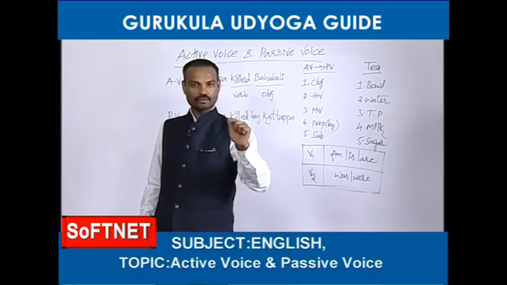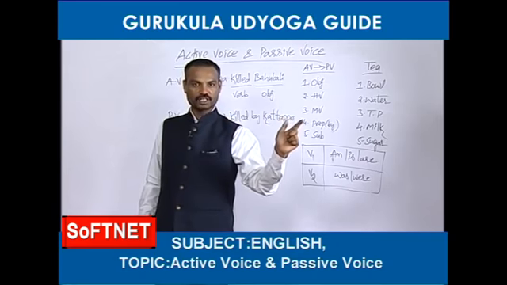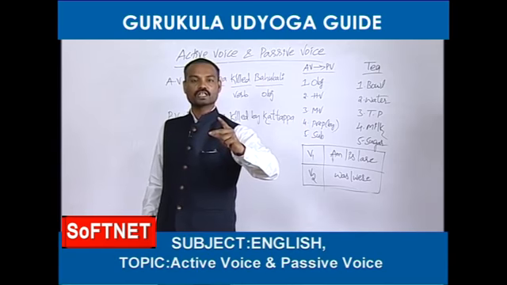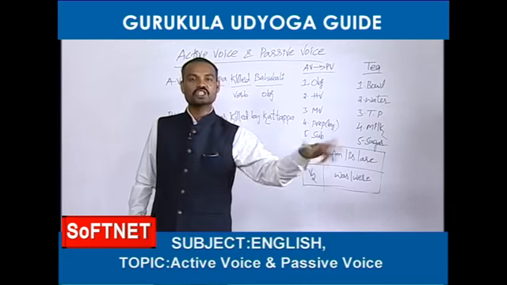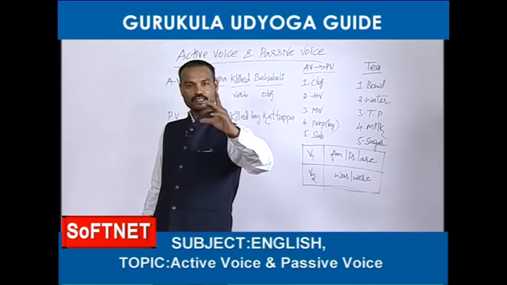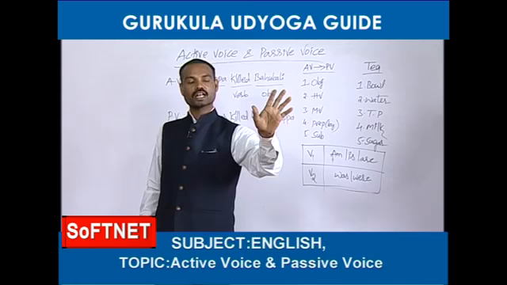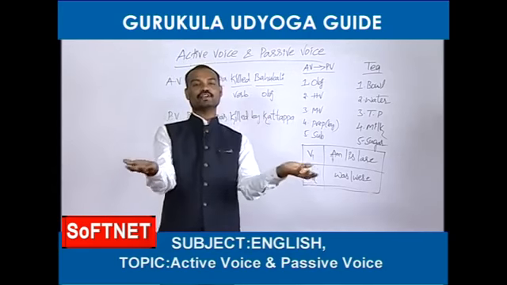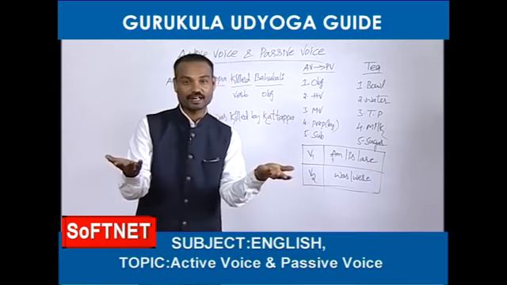In the first tense, the fourth one cannot be changed, that is present perfect continuous tense. In the second, the last one, that is called past perfect continuous tense. This one also cannot be changed into passive. In future, what is the last one? Future perfect continuous tense. Even this one also cannot be changed into passive voice. So 3 tenses have become very easy, friends. You can easily remember what is there, friends.